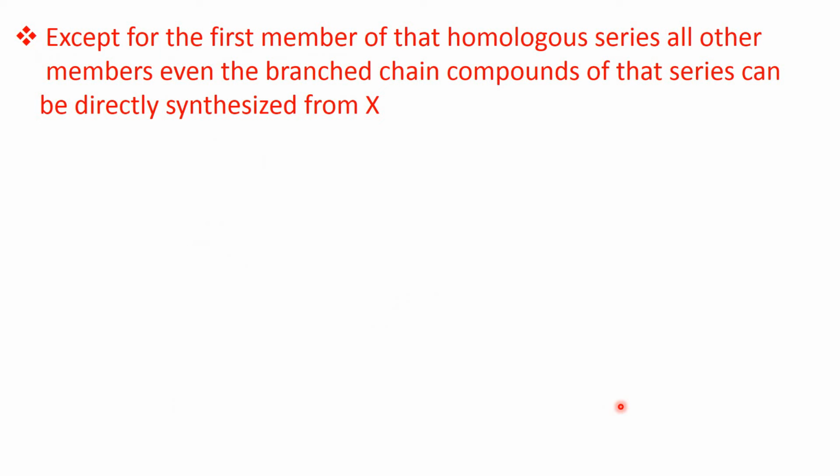Now the next clue is, except for the first member of that homologous series, all other members, even the branch chain compounds of that series, can be directly synthesized from X. The first member is formic acid, which cannot be synthesized directly. Acetic acid can be synthesized, as we have already seen, and all other members as well as the branch chain compounds can also be synthesized. Let's see.